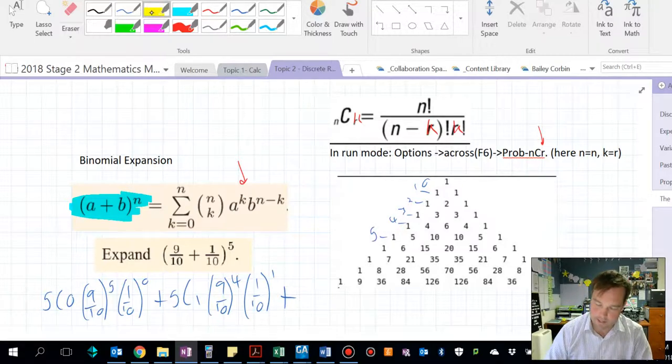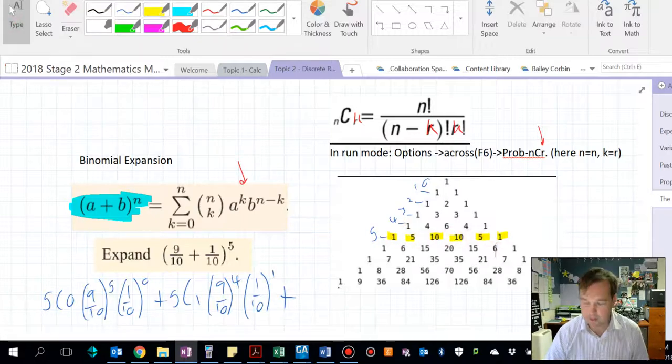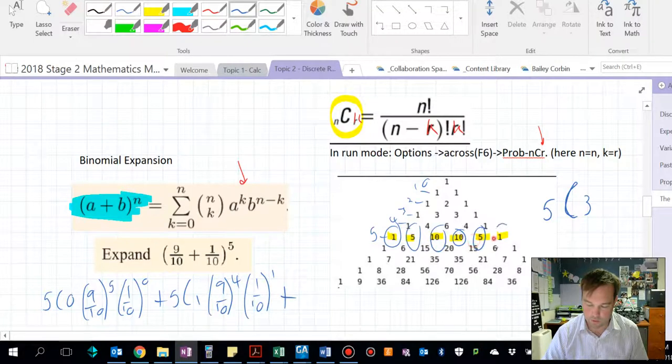These numbers make up the coefficients: 1, 5, 10, 10, 5, 1. A way of calculating them quickly is using this nCr model. So 5 choose 3 is the 5th row, and it's the 4th number in, because it goes choose 0, choose 1, choose 2, choose 3, choose 4, choose 5.